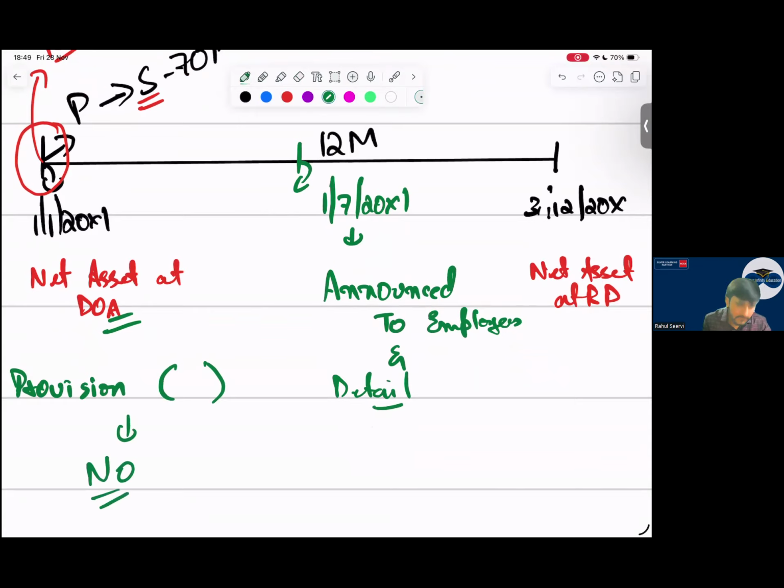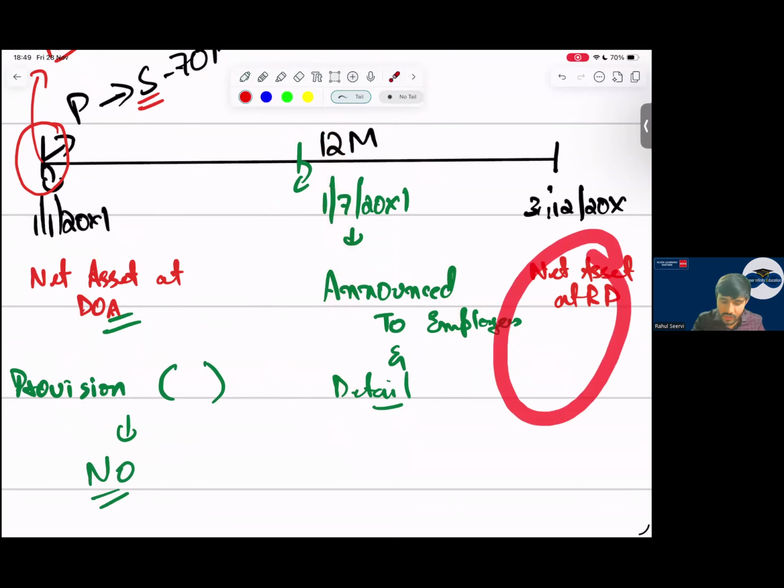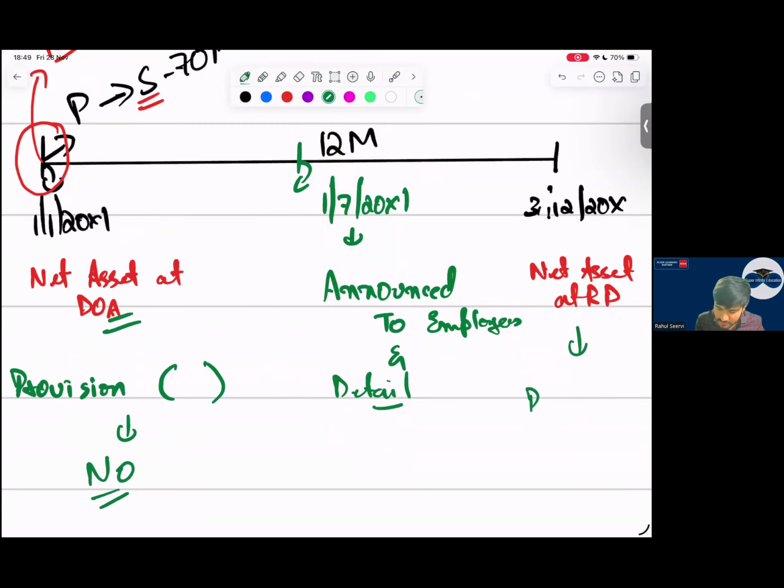No. Oh my God, the condition is not satisfied. Condition is not satisfied. When is the condition satisfied? So the condition is satisfied on 1st July. So on 1st July, will I prepare again a date of acquisition? No. So directly I record it here as a provision. Yes, sir. Okay, you are right then. Bang on. No issues then.